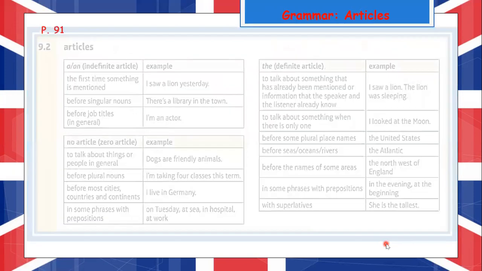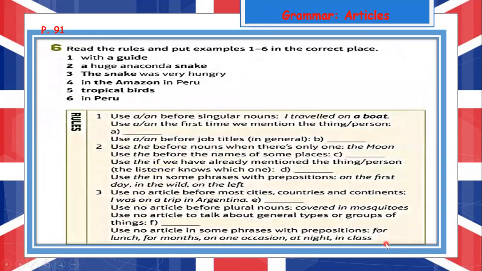Now we are going to practice. On page 91 in your books or materials, you are going to read the sentences and we are going to practice. With a guide, a huge anaconda snake. The snake was very hungry. In the Amazon in Peru. Tropical birds in Peru. Rule number one, use a and an before singular nouns. I travel on a boat. Use a and an the first time we mention the thing or person.